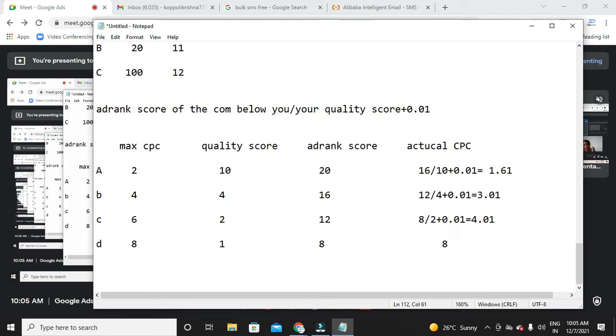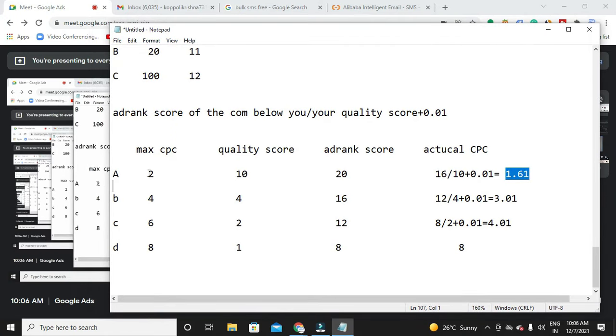So now what I would like to say is, what was the maximum CPC of A? How much is he bidding? Maximum 2. So how much is Google deducting from his account? 1.61. So is it taking exactly 2 rupees when I bid a maximum of 2 rupees? Maximum means the maximum amount that I would like to pay per click. Is Google taking exactly 2 rupees? No, it is taking below 2 rupees only, right?